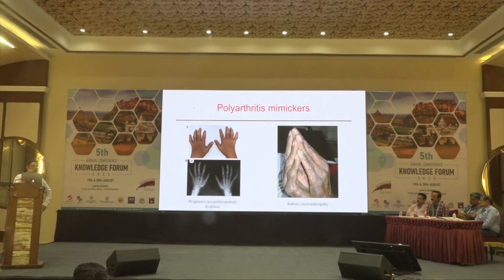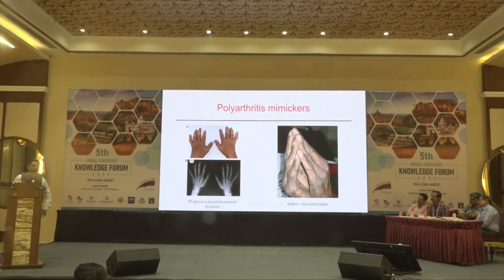X-rays will obviously give us more clues toward the diagnosis. So this is a condition where almost always I get the diagnosis of inflammatory arthritis or JIA, polyarticular JIA. Whenever I see a patient with this feature, they are always labeled as JIA polyarticular. Second one is diabetic cheiroarthropathy. We often see it in patients with long-standing diabetes, mostly with type 1 diabetes mellitus, and they can also be diagnosed as RA mistakenly in clinics.